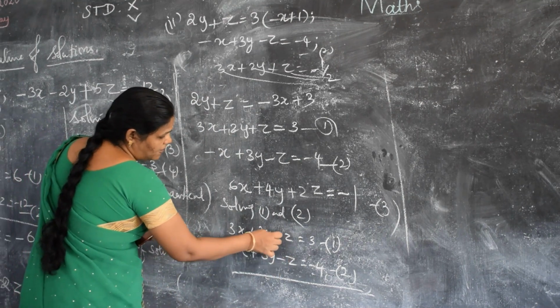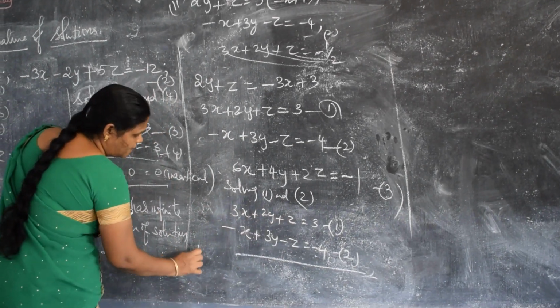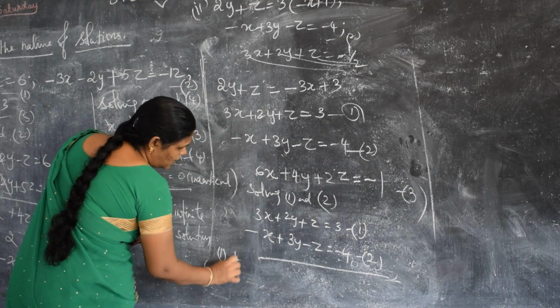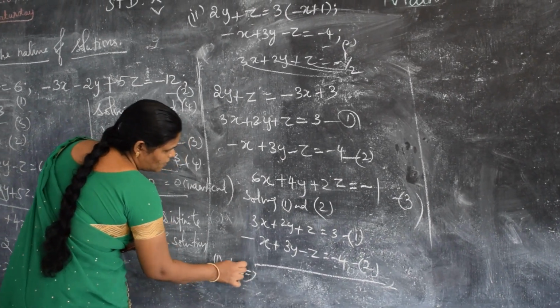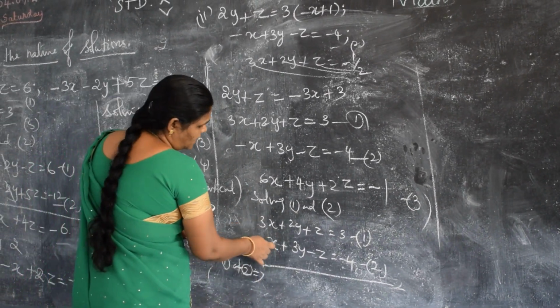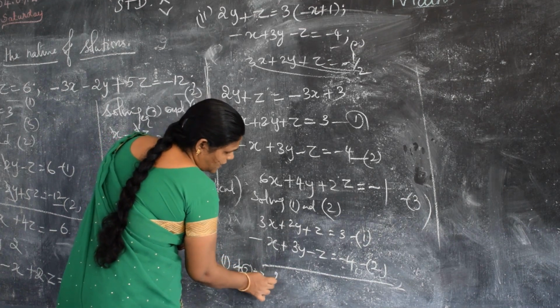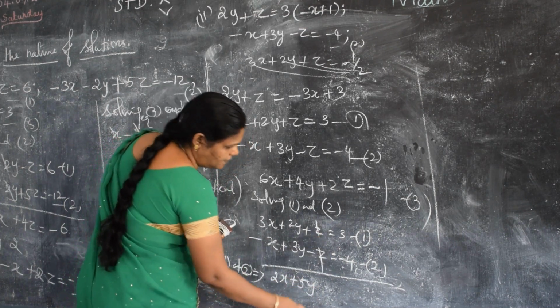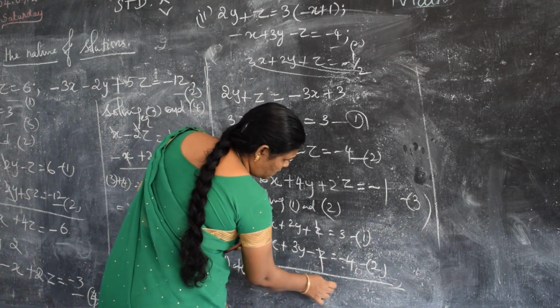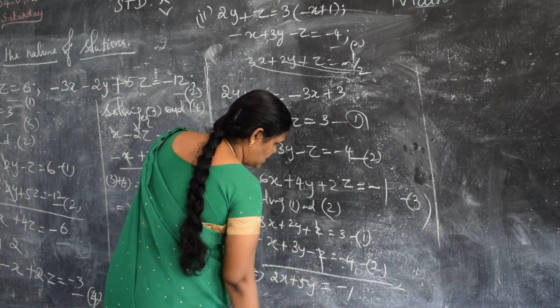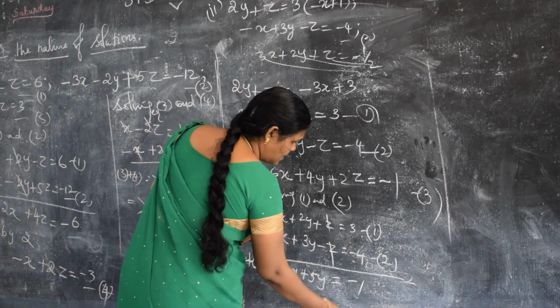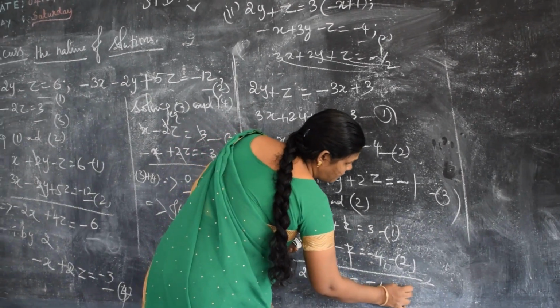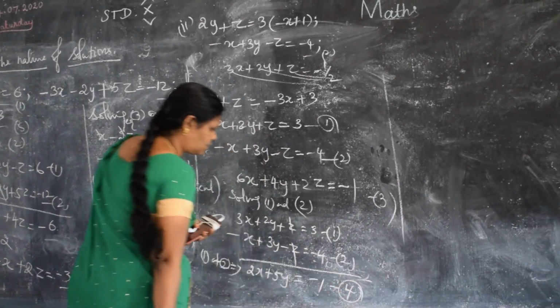As they have plus and minus, I am going to add 1 and 2. So 3 minus 1, 2x plus 5y, z both get cancelled. Here minus 4 plus 3, you are getting minus 1. Let it be equation number 4.